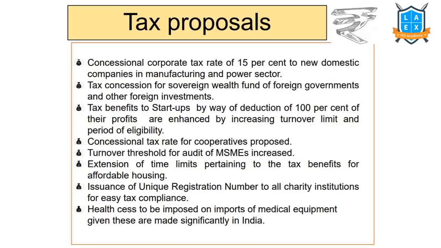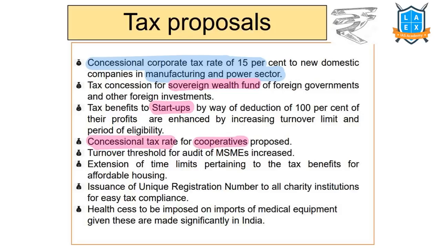in the tax proposals. First one is concessional corporate taxation at 15% for the newly establishing manufacturing companies and companies in the power sector. Tax concessions are given for sovereign wealth funds. Tax concessions are given for startups. Tax concessions are given for cooperatives.